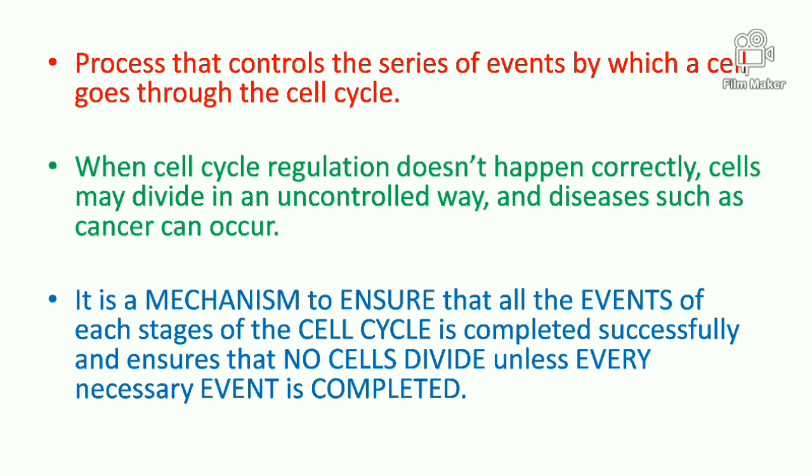It is a mechanism to ensure that all the events of each stage of the cell cycle are completed successfully, and ensure that no cells divide unless every necessary event is completed. So this is also another important point to understand, that the cell cycle regulation ensures that every event has to be completed before the cell is divided.